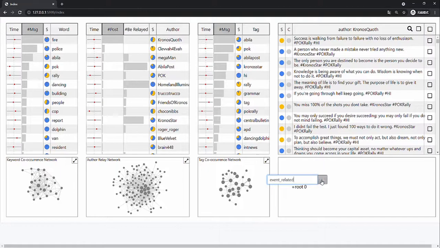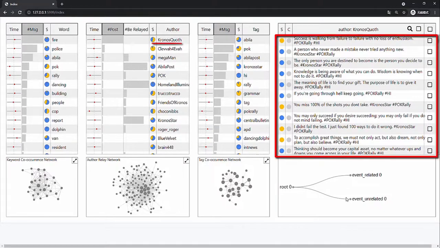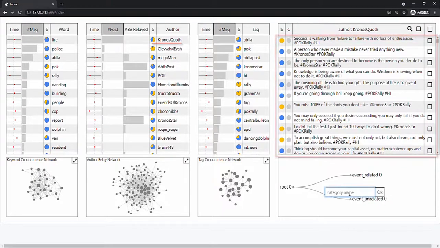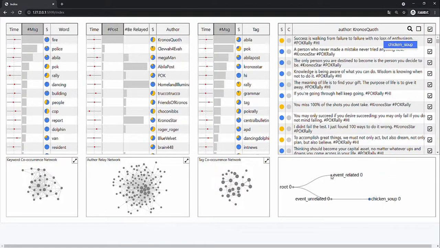First, we create a node called Event Related and a node called Event Unrelated under the root. Then, we notice that different authors posted different types of content and most authors just posted a certain type. Therefore, we can quickly build the classification tree by the author. For example, Kronoskwath always posted chicken soup. So we create a node named Chicken Soup under the Event Unrelated node and add all his messages to this